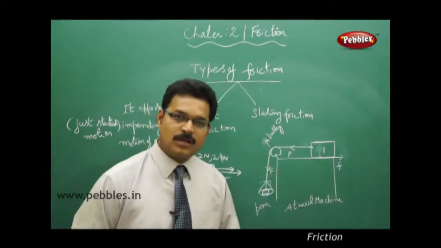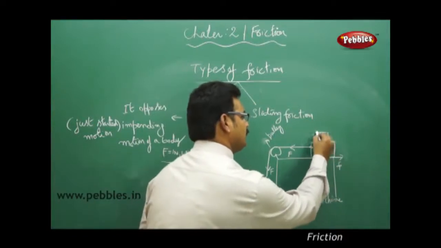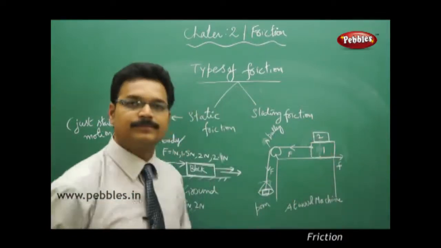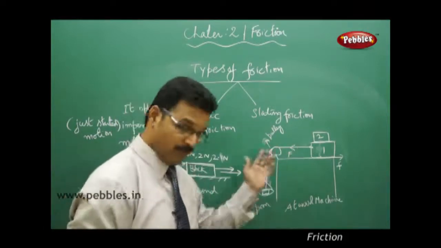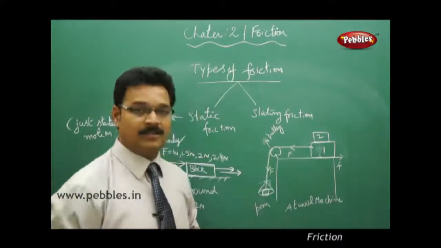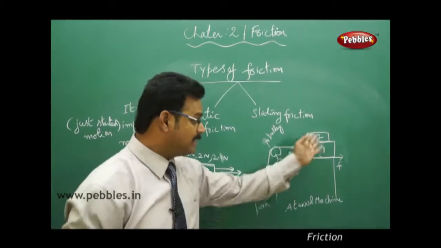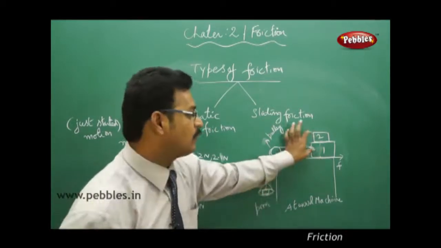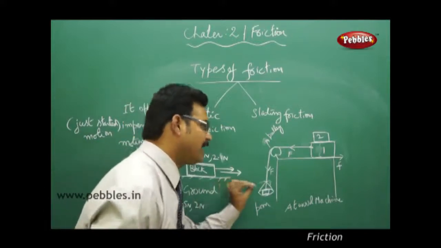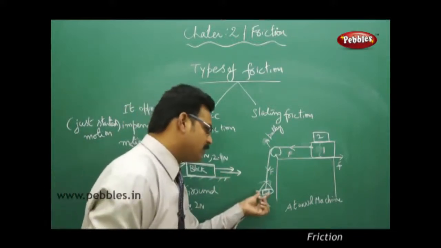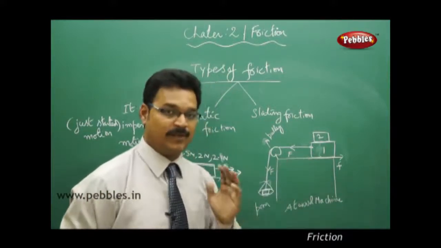Suppose I have added another weight on this block 1. So this is block 2. Now what happened to this block 1? Does it move towards the left side or does it not move? Obviously it doesn't move, because more weight is added to this block 1 plus block 2 system. So obviously you have to add more weights to the pan. Now when you add more weights to the pan, yes, block 1 starts moving, but wait.